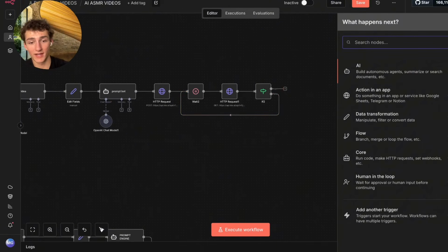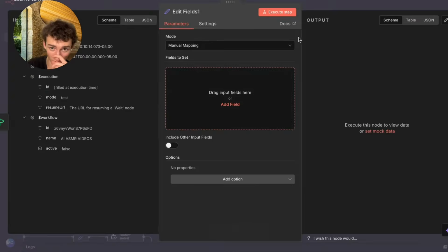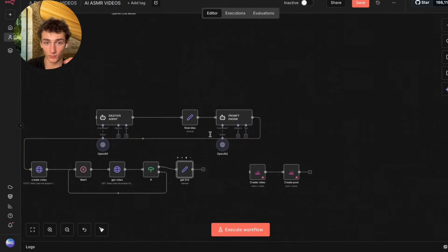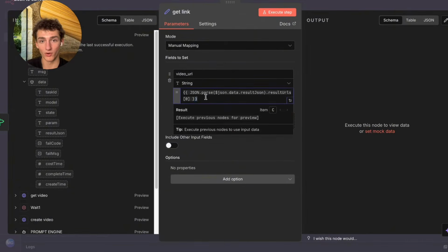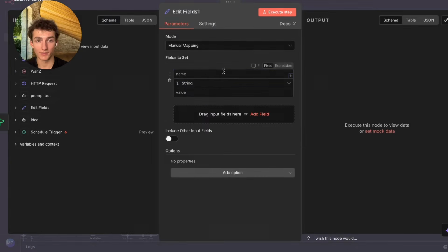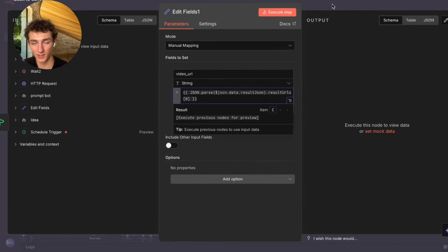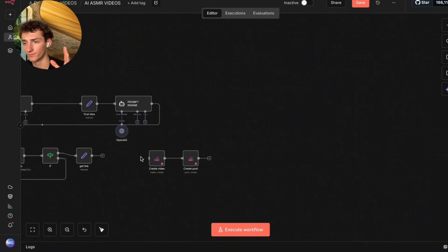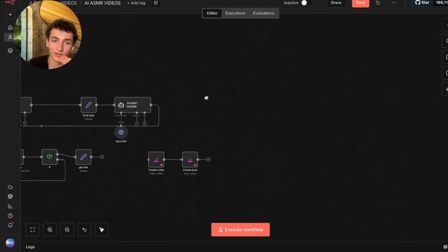And then if it's true, we're going to add in another edit fields or set node. And what this one is going to do is it's going to grab our download link for us. So we can just name it like video URL. And I'm just going to copy this value in. And now this should give us our video URL, our download link once it's done. This will also help you create the video and create the post. You might have to use Google Drive node for that, but yeah, so this is the system completed.